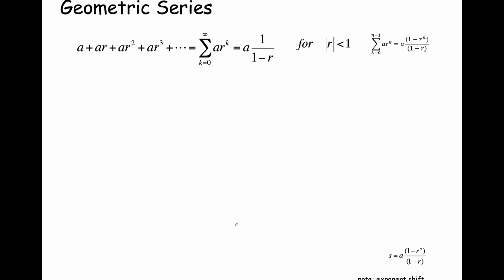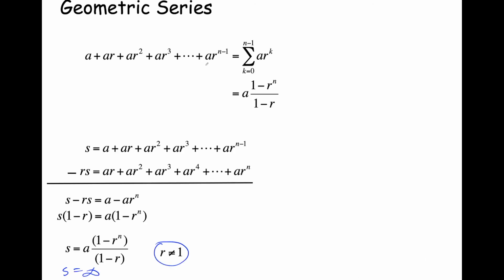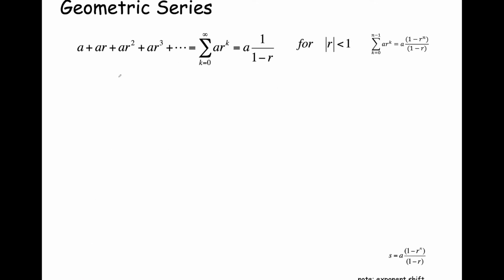Of course, we're going to show now, more generally, that this infinite series, before we said n, if we have the first n terms, we said the sum is equal to a times 1 minus r to the n over 1 minus r.